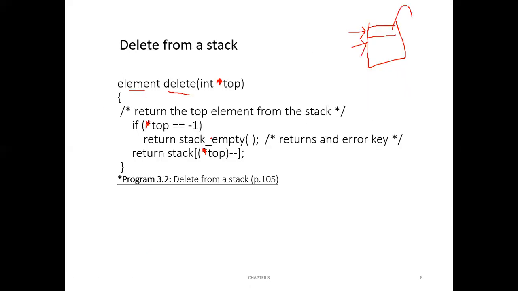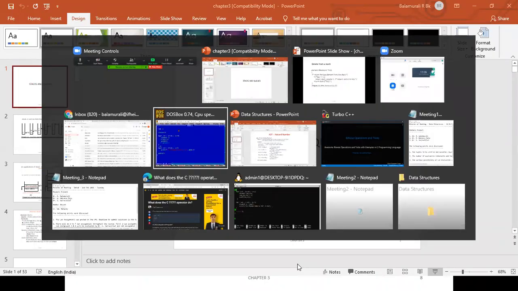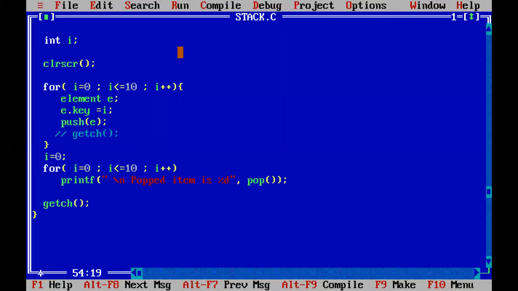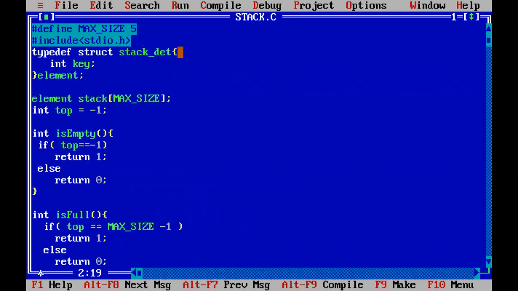Let us see a particular code. Let us see how whatever we have discussed so far, how this logic can be implemented in C. Here I have written a code in C language. It's very similar to whatever we have discussed.